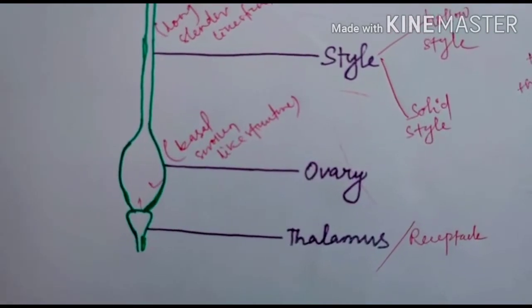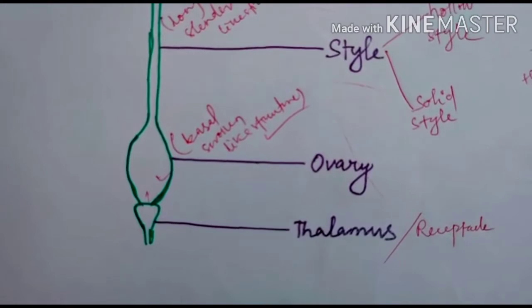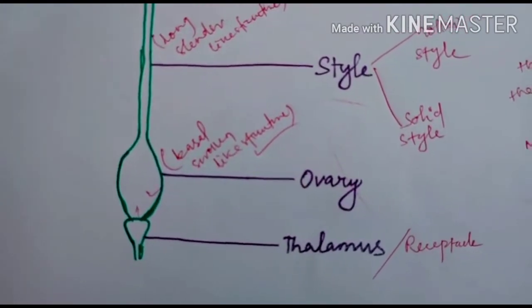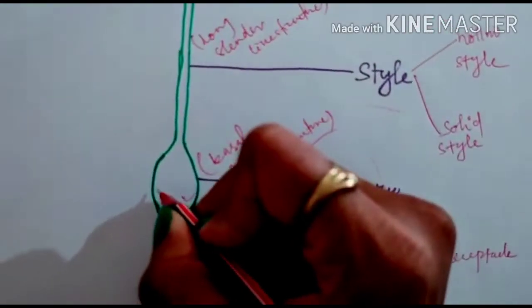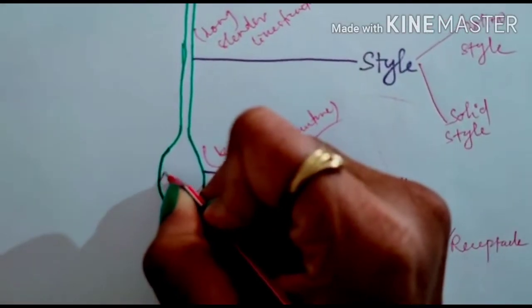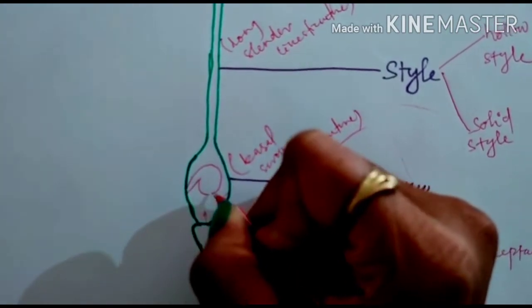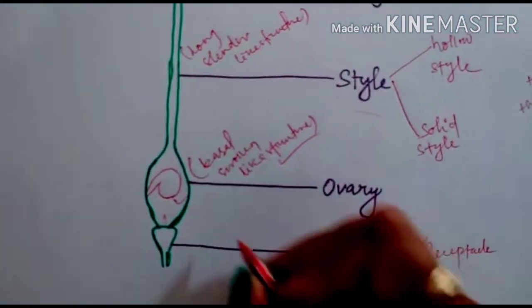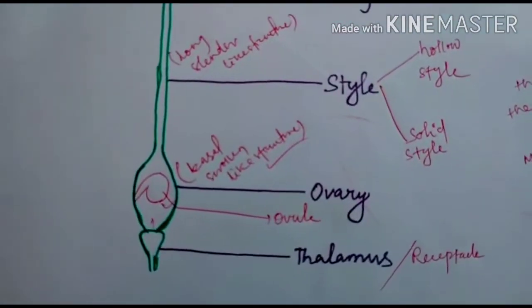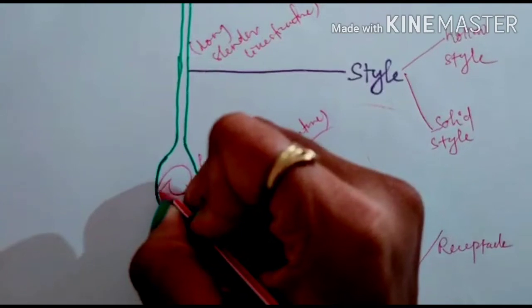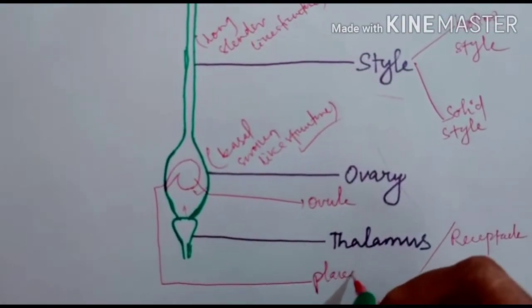Then comes to ovary. The ovary is a basal swollen like structure. Inside ovary a tiny swollen structure is present which is called ovule. The ovule is attached to the ovary by a tissue which is called placenta.